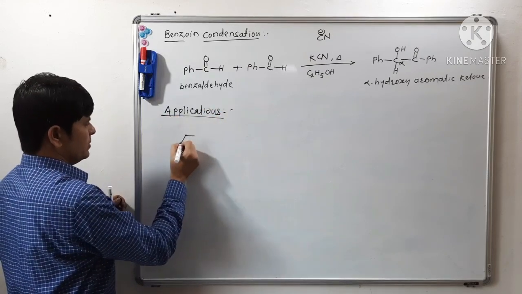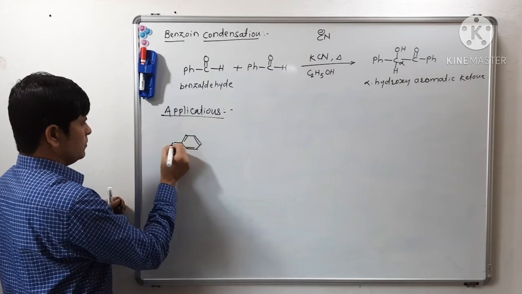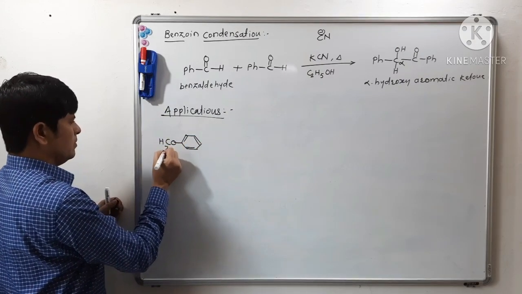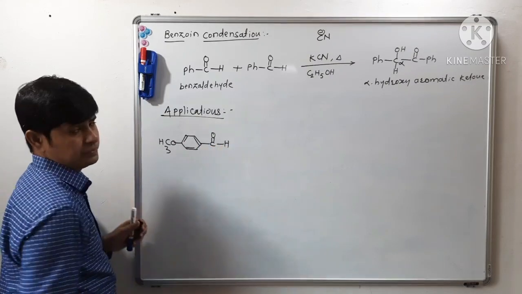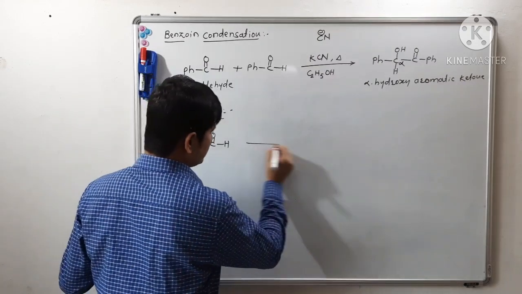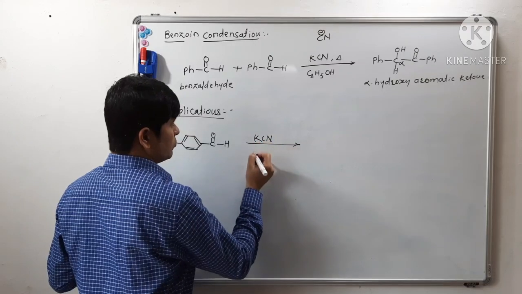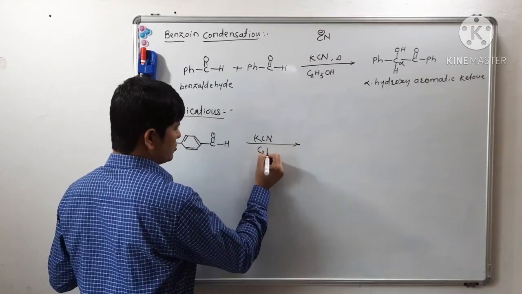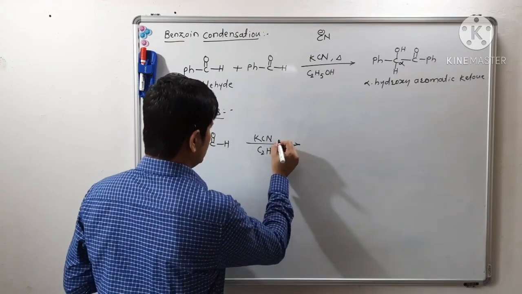See, for example, if we have reacted 2 moles of para-methoxybenzaldehyde with potassium cyanide in presence of solvent ethanol, EtOH.